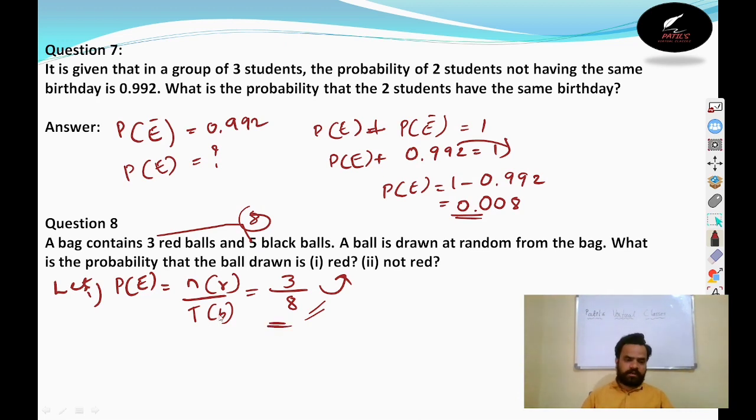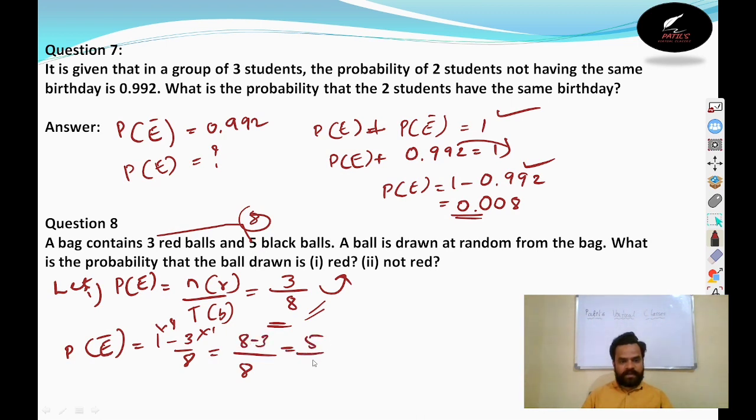Either you do this, or if you want you can go for the probability of not happening, that is the probability of not red. Not red means 1 minus 3 by 8. For the not happening events, we discussed that it will be 1 minus the probability. So here the LCM is 8, so it is 8 minus 3, that is 5 by 8.